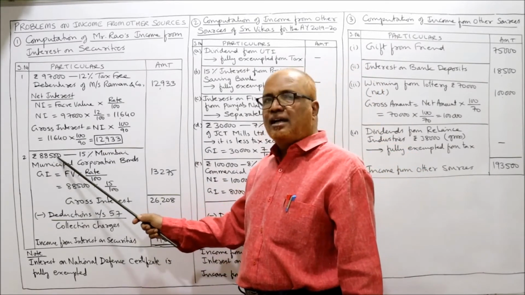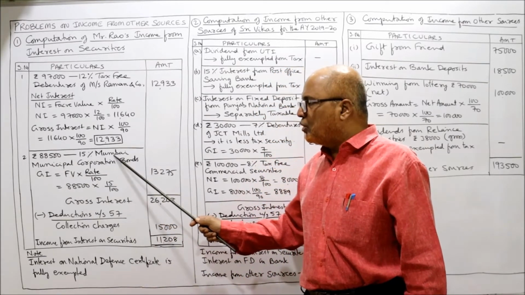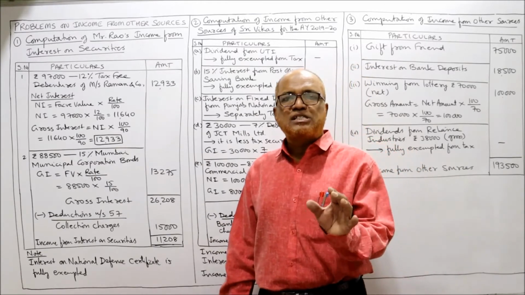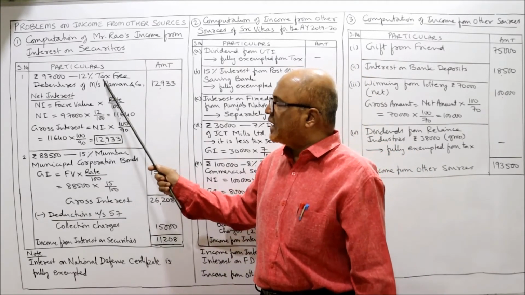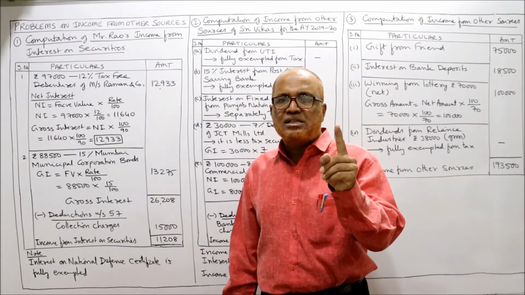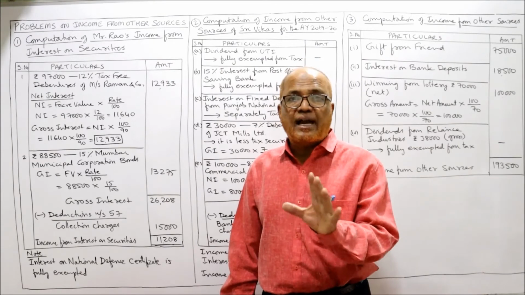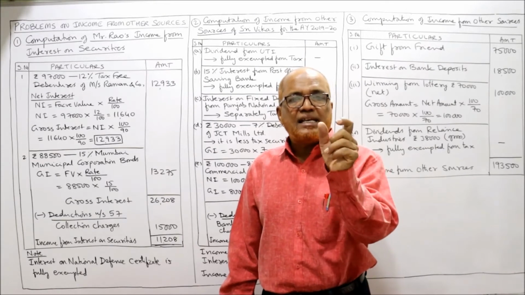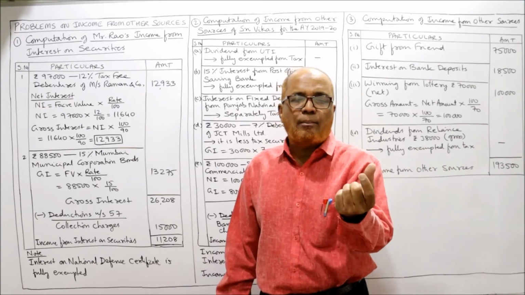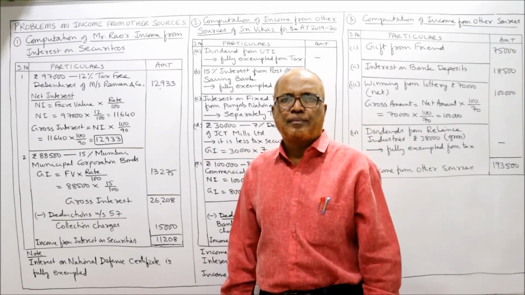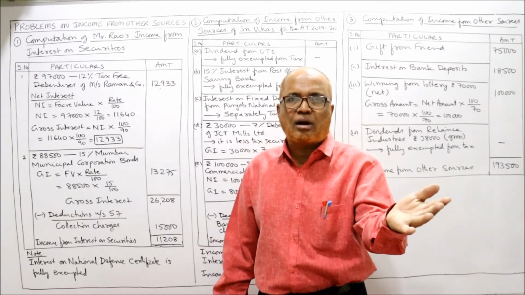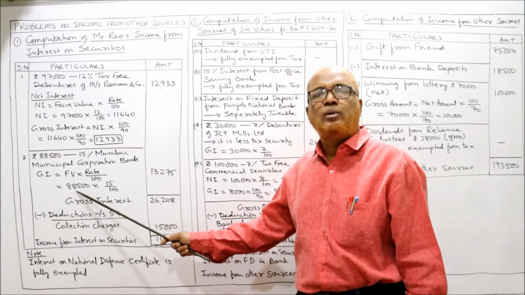Second, rupees 88,500, 15% Mumbai Municipal Corporation bond. It is not specified as tax-free. Here it was specified tax-free; here nothing is given. If nothing is given, always assume it is a less tax security. When it is a less tax security, whether government or commercial, gross interest is equal to face value into rate by 100.